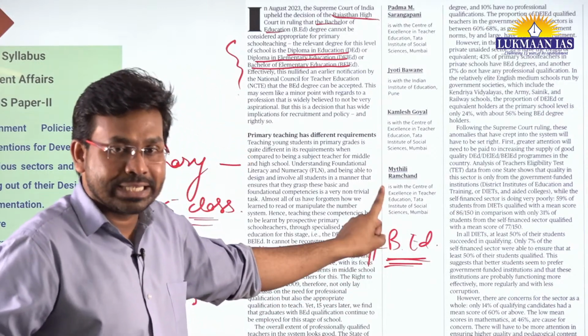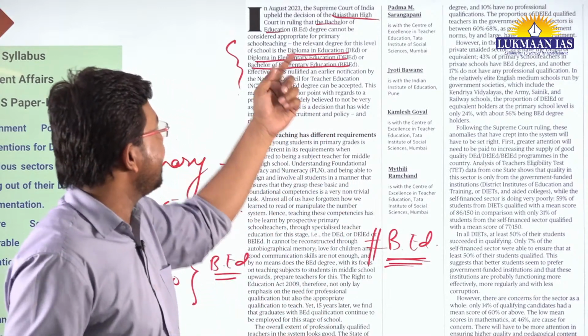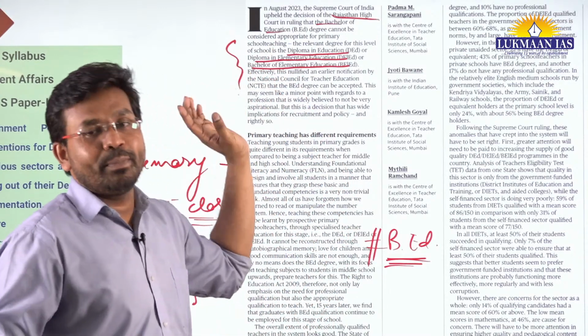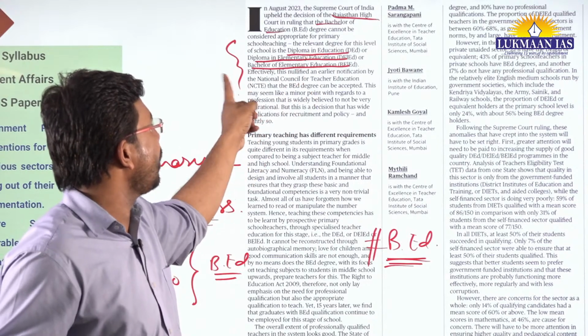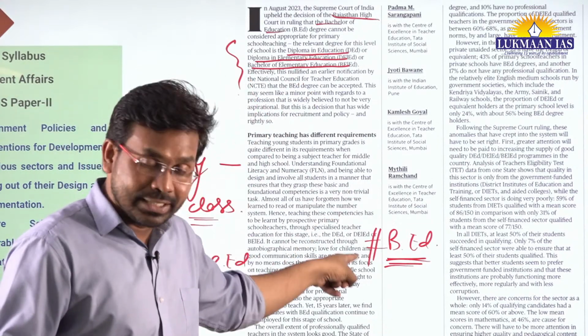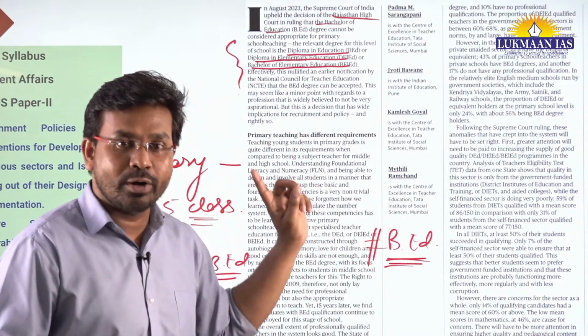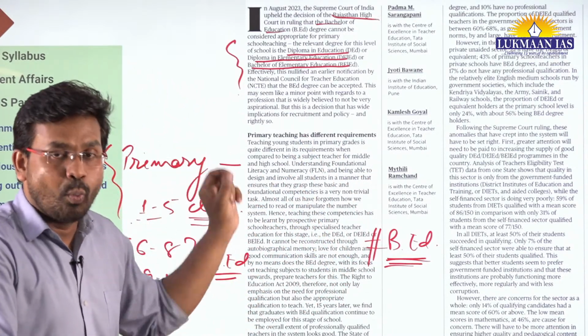So the High Court has clarified that teachers' eligibility will be considered based on these diplomas or degrees: diploma in education, diploma in elementary education, or bachelor of elementary education. If they possess a bachelor in education degree, they will not be eligible to teach at the pre-primary and primary level. Why?